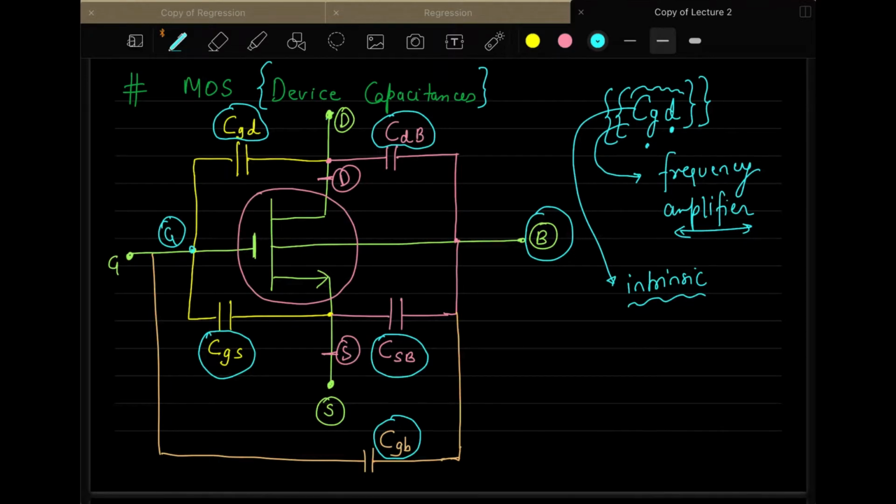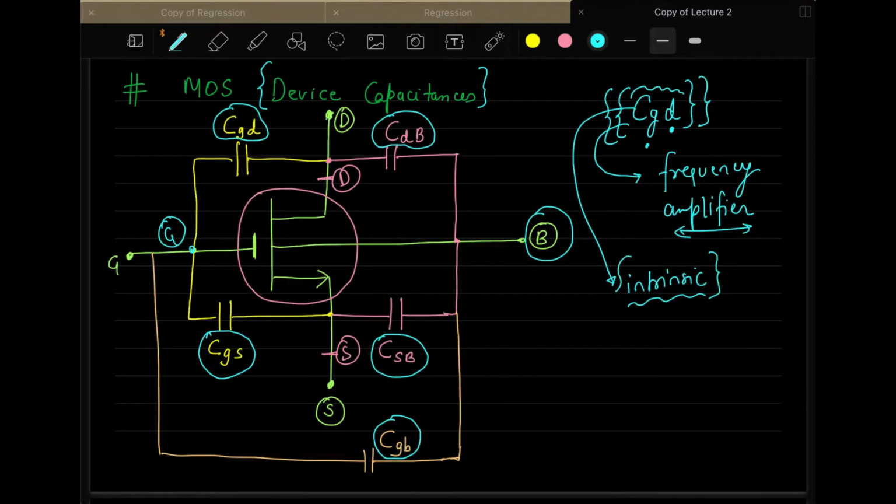They come because you are putting two layers of P and N, or N and P. They come by themselves because the geometry of the MOSFET is such that these capacitances are automatically created and you are not creating them. So it is intrinsic.